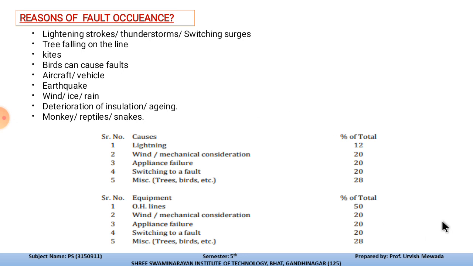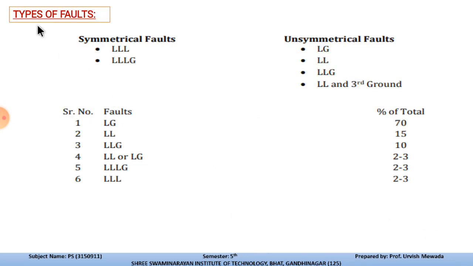Now the types of fault. The symmetrical faults are triple line and triple line to ground. These are the symmetrical faults, and the unsymmetrical faults are line to ground, then double line, then double line to ground.